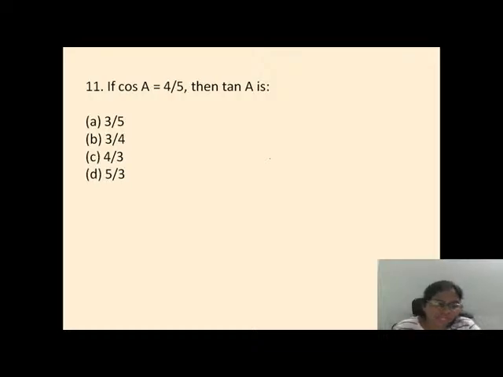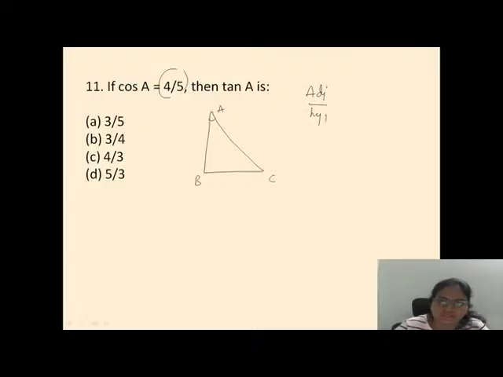If cos A is equal to 4 by 5, what is tan A? Come on. So whenever they give values, draw a right angle triangle. Okay, this is A I am taking, B and C. So cos A means what? Adjacent by hypotenuse. Adjacent on this side, right? 4 by 5. So tan A, I have to know it.